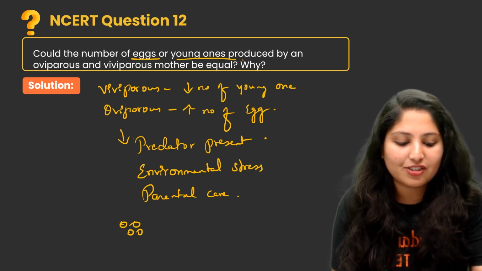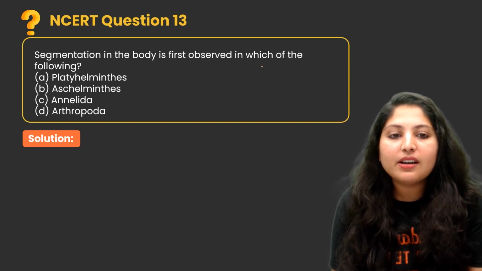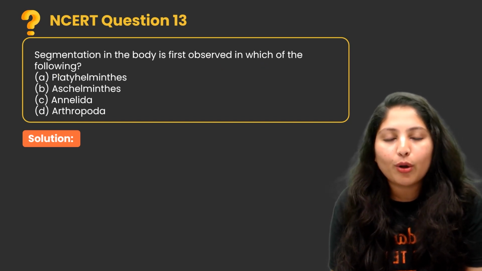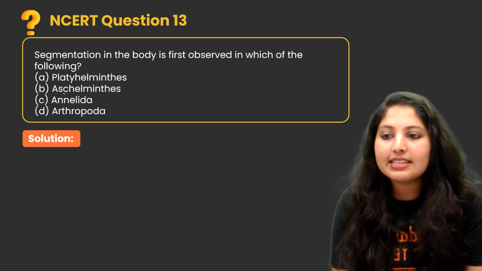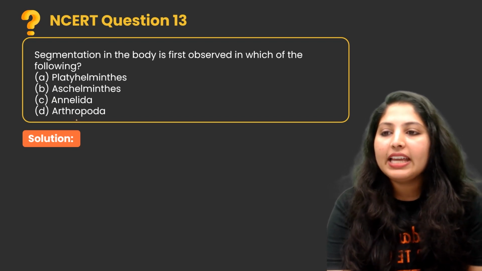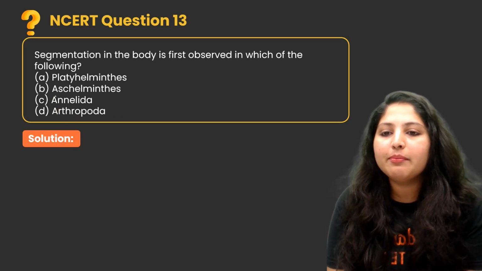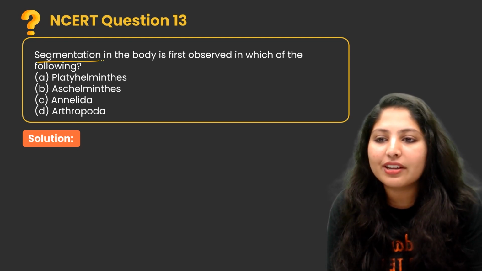Next question. Segmentation in the body is first observed in which of the following: Platyhelminthes, Aschelminthes, Annelida, Arthropoda? Out of these 4, which organism has segmentation first?